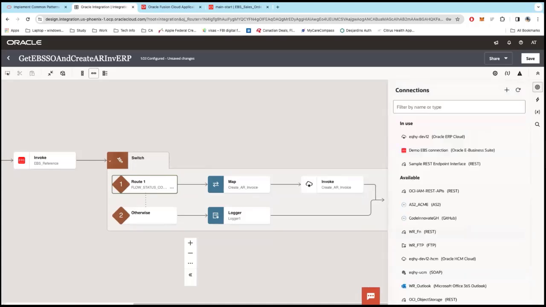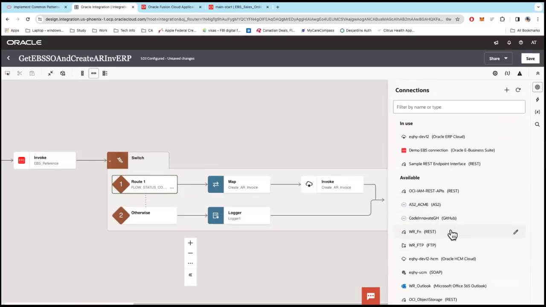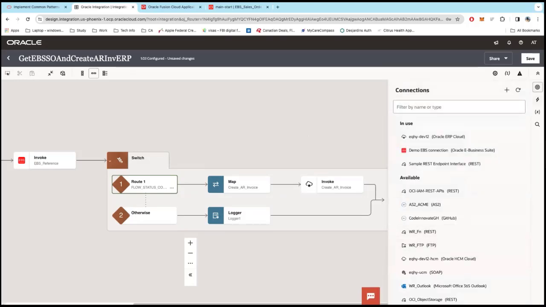The list of all the connections that you configure within Integration Cloud are specified here, right? All the ones that went to 100% and the configured state, you can see here. And then to use it, it would just be a drag and drop. So you can decide, hey, after the AR invoice, I want to do something else, or after the EBS call, I want to do something else. All of that is available here.